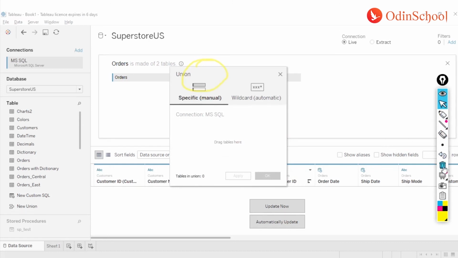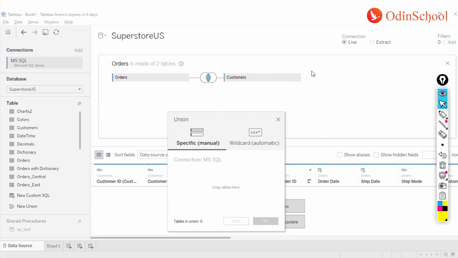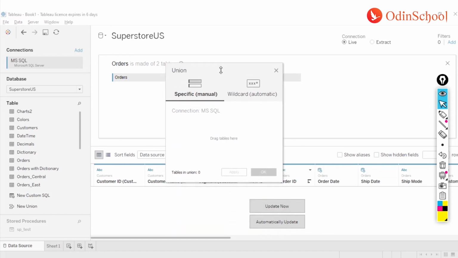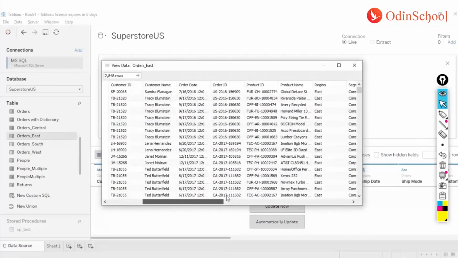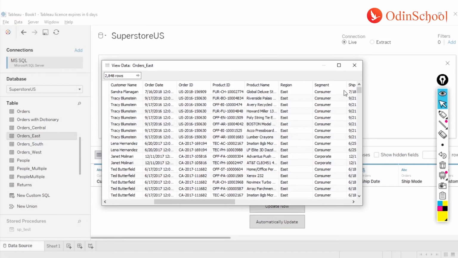Whenever I get this union option, Tableau will ask me, you see there's a slight difference between the join interface versus the union interface. In this union interface I will have to drag the tables which have the data of the same column type. Now here I have four tables. I will just show you a preview of it. If you see here, I have the columns as category, city, country, customer ID, and so on. And the region over here is only East, right?